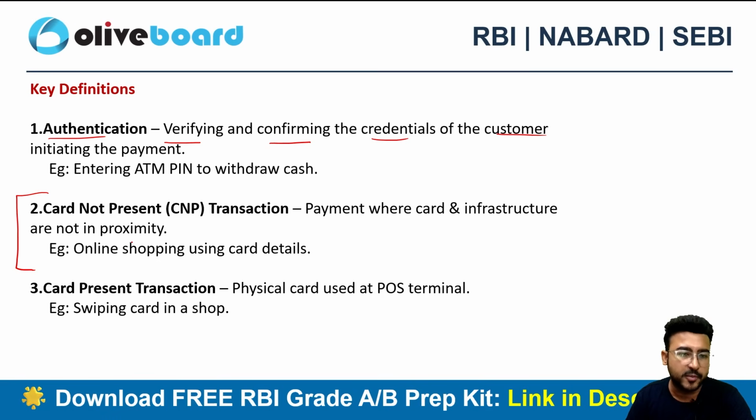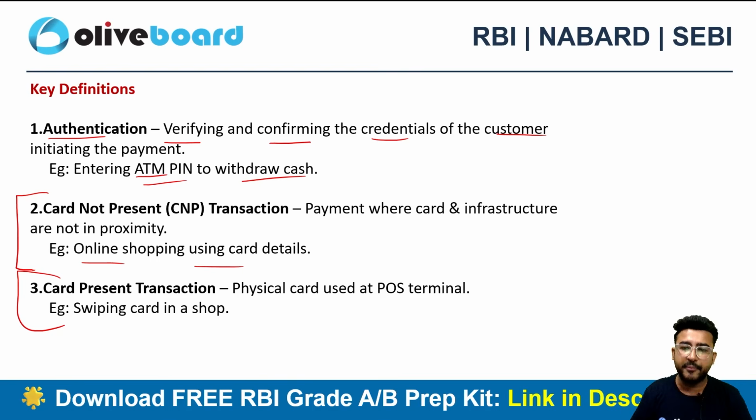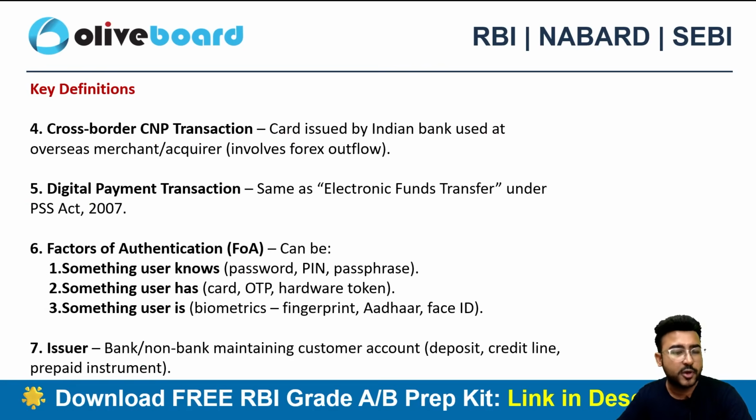Then there is card not present. Let's suppose you are making an online shopping transaction; I'll authenticate using my card details. If it's an ATM transaction, I'll enter my ATM PIN to authenticate the transaction. If the card is present, then I just swipe my card, and that will authenticate the card. Then cross-border payments: cards issued by Indian banks are used at a merchant or acquirer overseas. Let's suppose there is a forex outflow as well. So it will be a cross-border CNP transaction here.